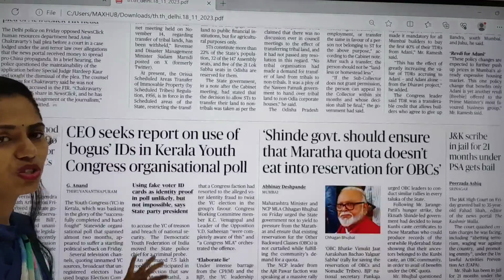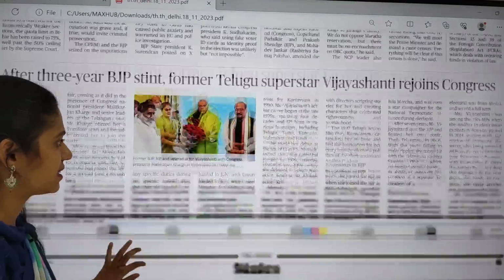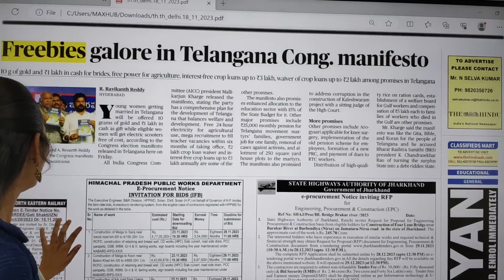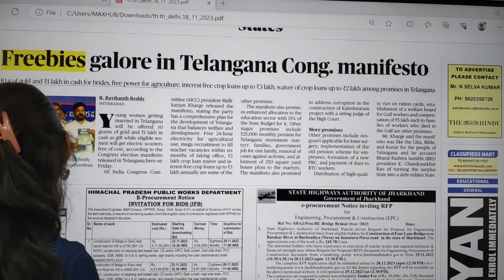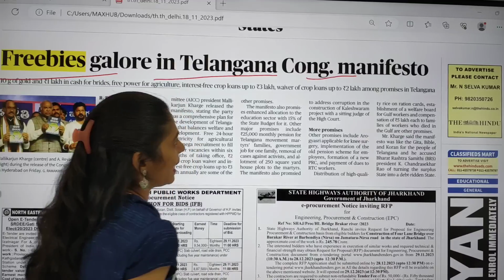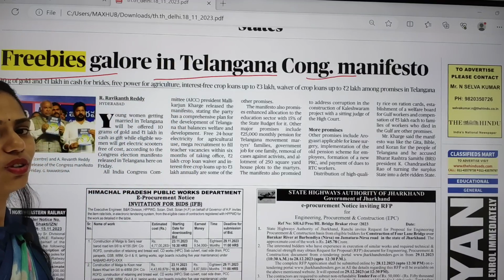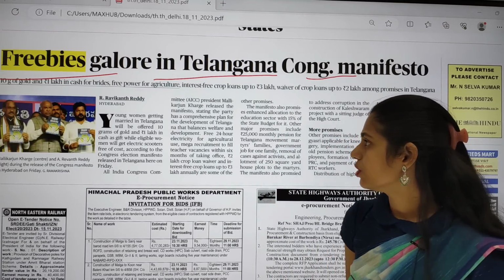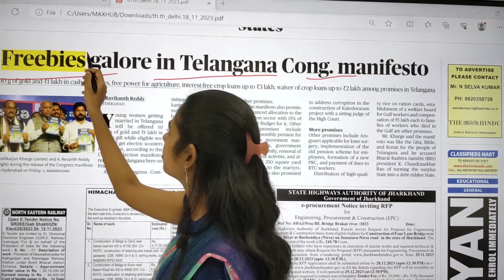In states, most of the articles are political articles. That will fetch you nothing. So here you can see the article, that is, freebies galore in Telangana Congress manifesto. We are not going to see what those freebies are, etc. But here you have to focus on this word, freebies.